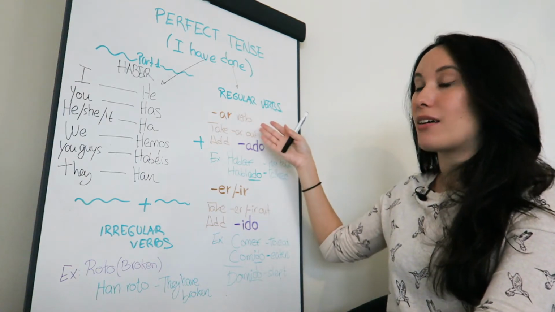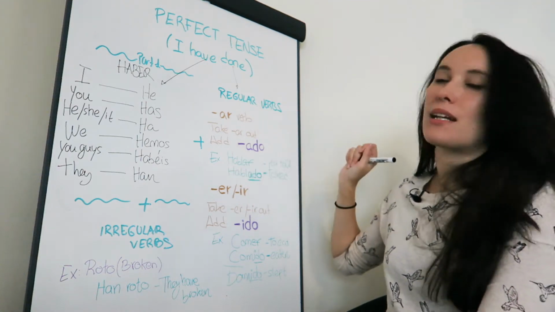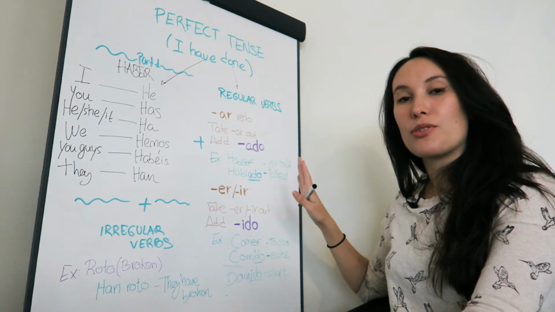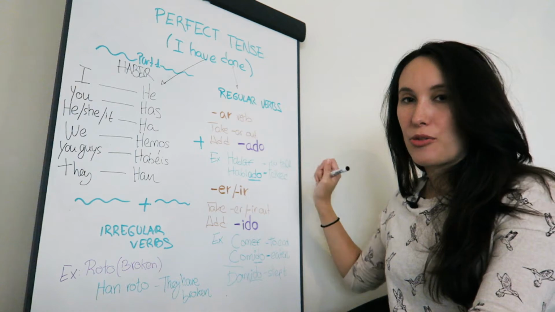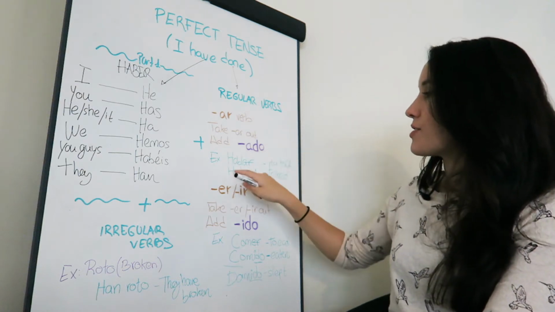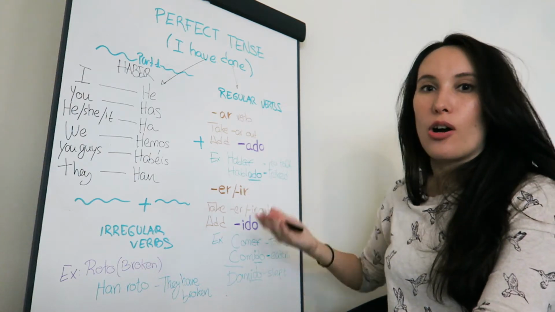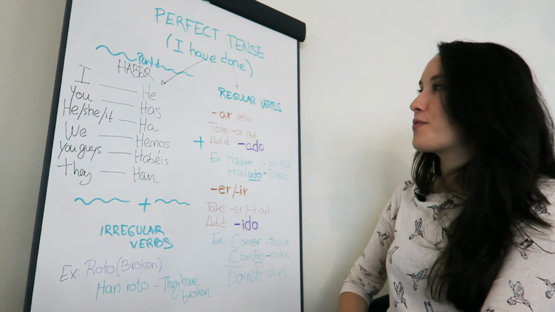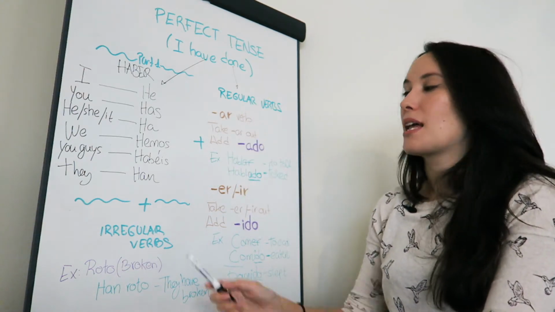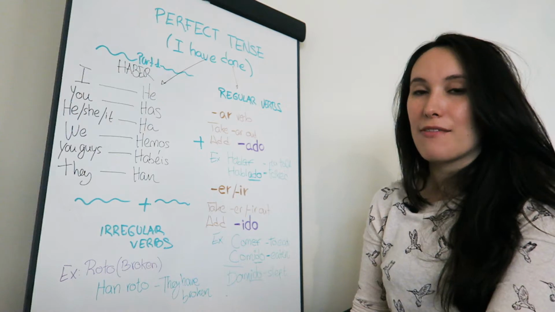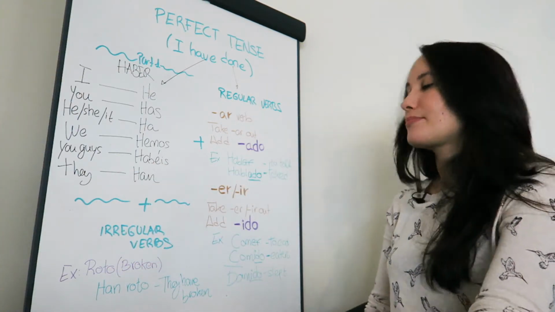I can have an AR verb. For example, hablar, to talk. What I'm going to do is take that AR out and add ado instead, ADO. So with hablar, to talk, I'm going to have hablado, talked or spoken. For example, he hablado, I have spoken, han hablado, they have spoken. I just have to put them together, and there you go, already have it.